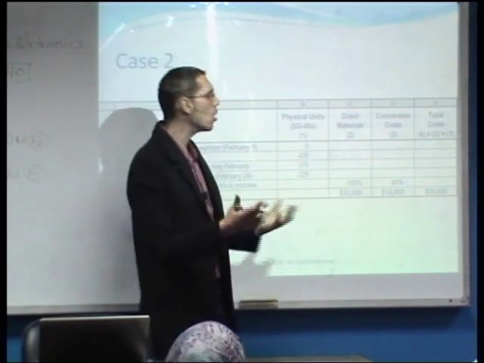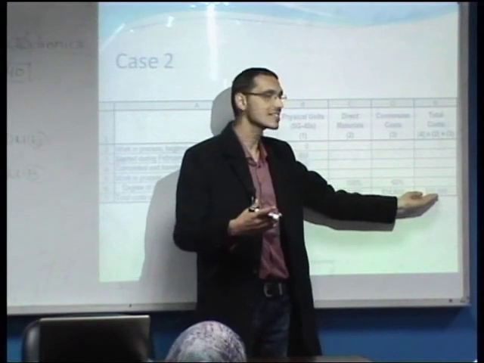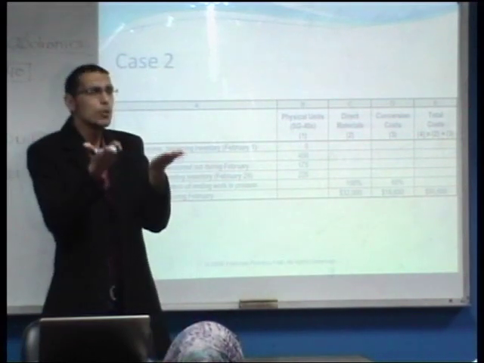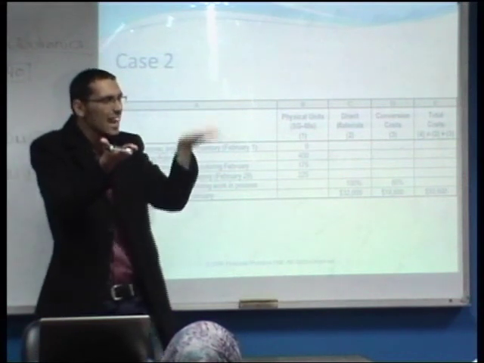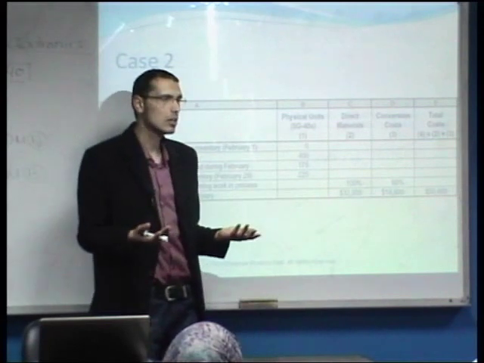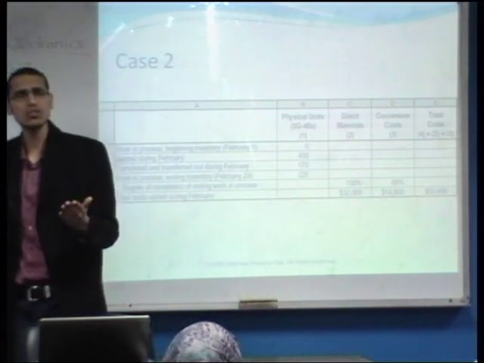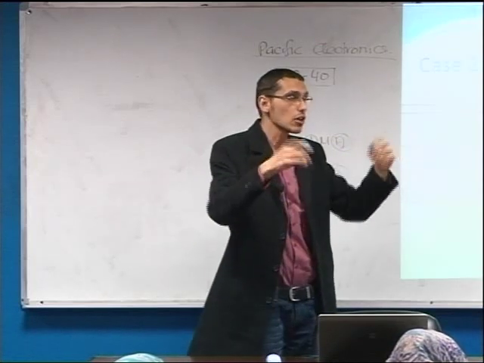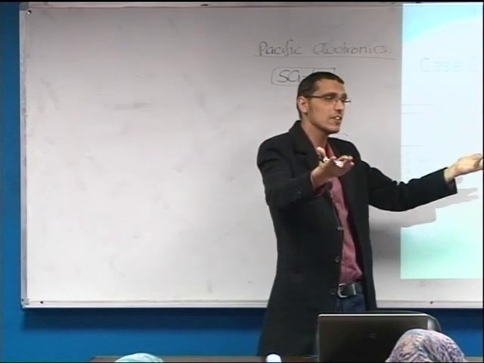Therefore, if we divide the $50,600 by the 400 units, we are putting the finished goods in the same balance as the unfinished goods. Is this a correct way to calculate our costs?